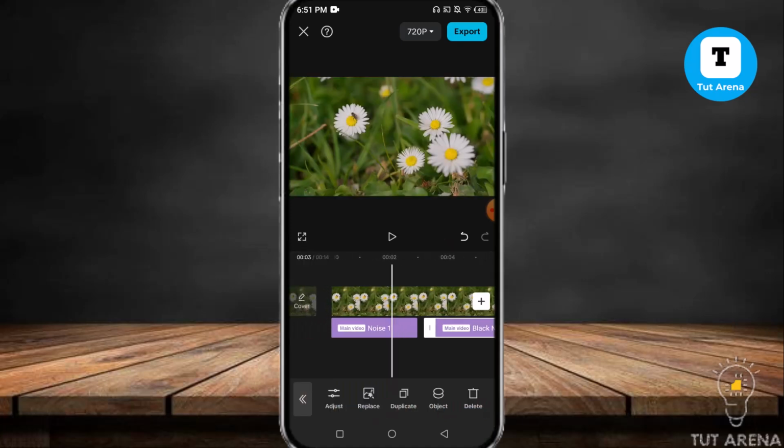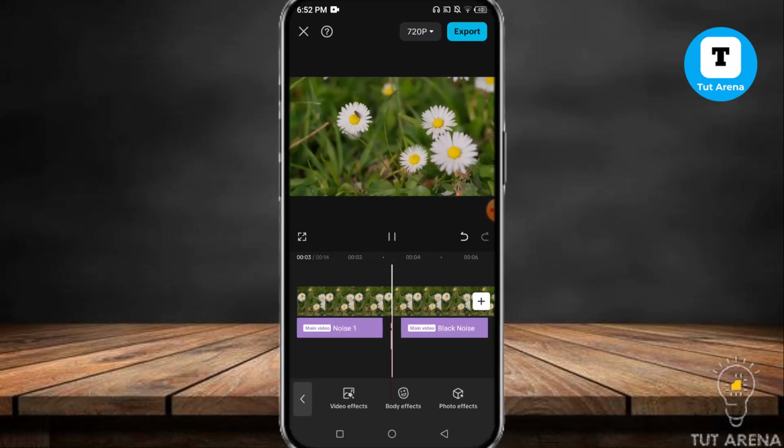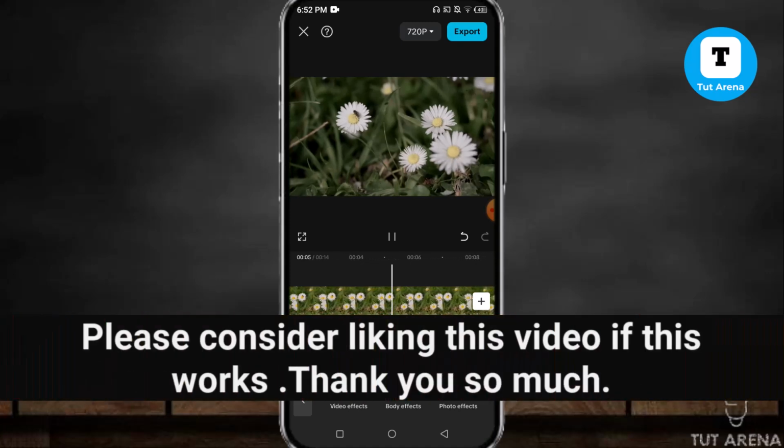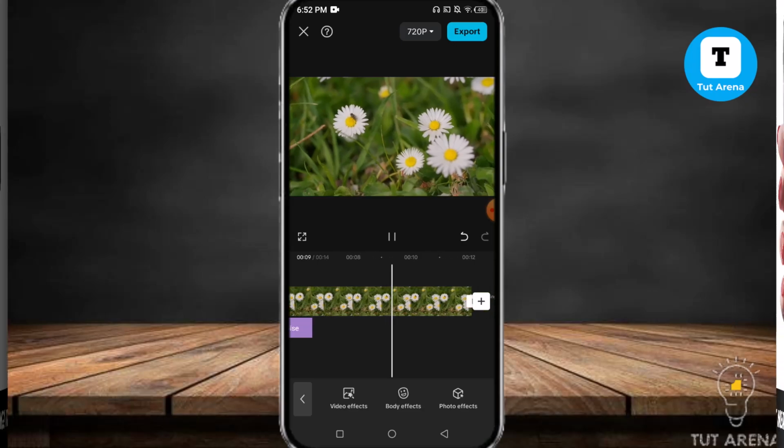Now let's watch the video. So this is how you guys can add noise effect in your video by using Capcut app. See how easy it is?